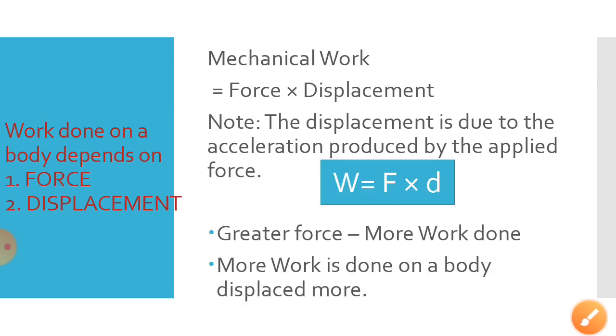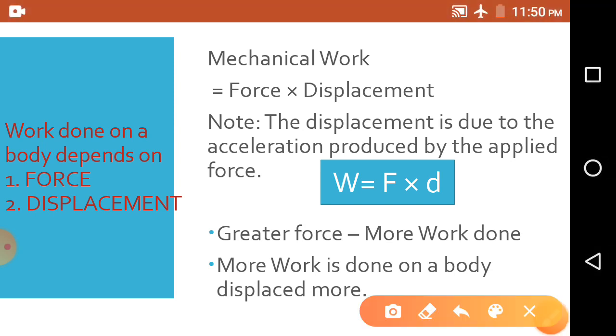Now see the next page. Here we have the measurement of mechanical work. From the previous two discussions, we found that the work done on a body depends on two factors: one, the force applied on the body, and see this one, there must also be some displacement. So from these two factors, we say that the measurement of mechanical work is equal to force into displacement.